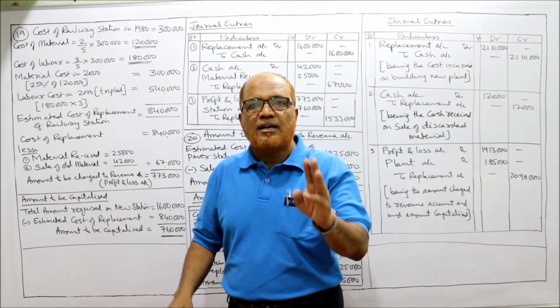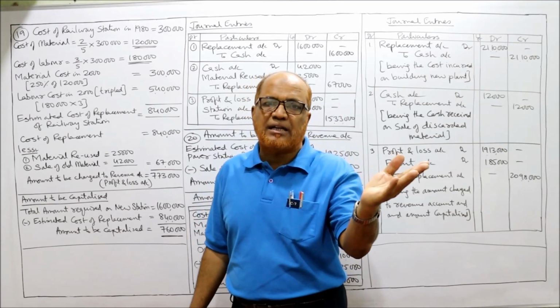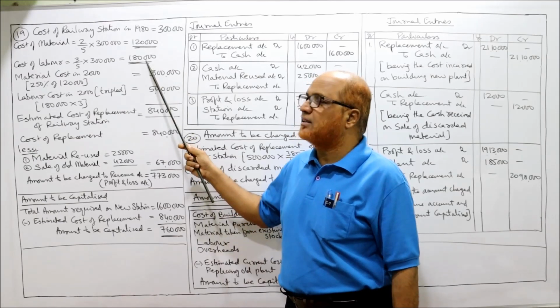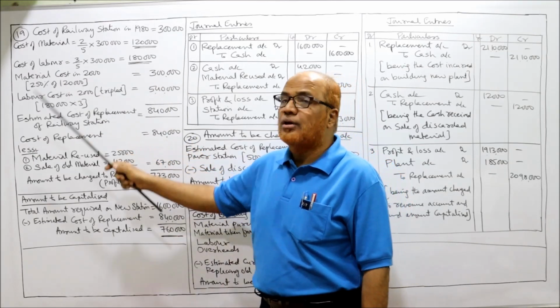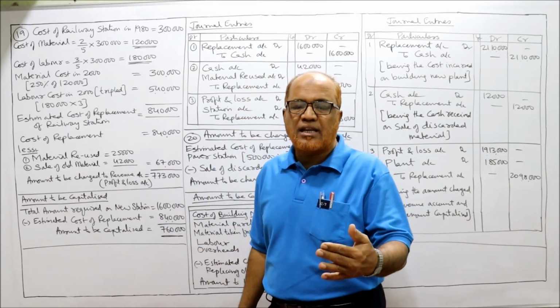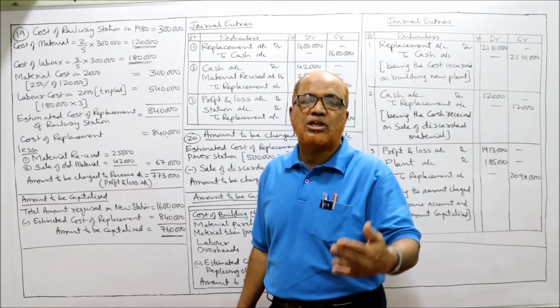So we have bifurcated 3 lakh rupees into material and labor: 1,20,000 material and 1,80,000 labor. Now we have to find out the replacement cost. If we replace the new station, how much cost will it incur?